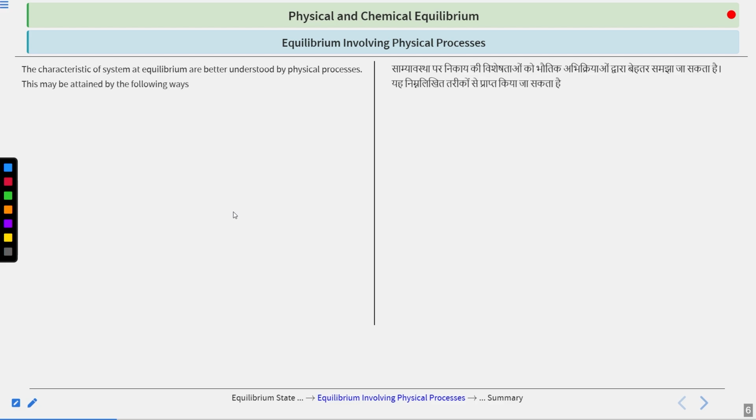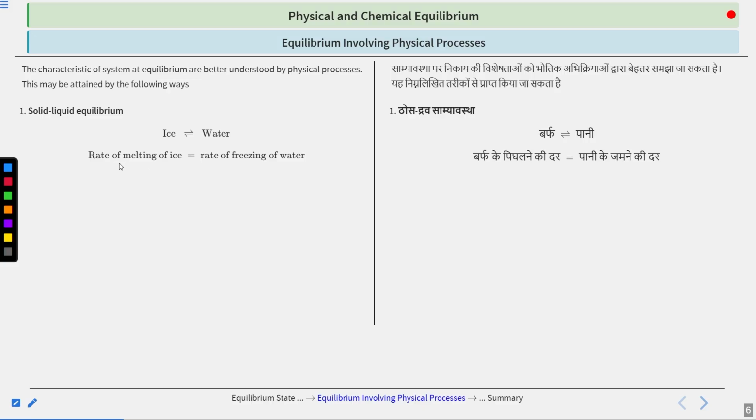This can be attained in the following ways. First is solid-liquid equilibrium. Basically we are talking about phase changes here. Solid can go to liquid and liquid can go to solid. This is the type of equilibrium that can be established. The most common example would be ice and water equilibrium. If equilibrium is attained in this kind of system, then the rate of melting of ice will be equal to the rate of freezing of water, and that leads to equilibrium. Similarly, if I talk about liquid-gas equilibrium, we can take water going to water vapor and water vapor going to water.